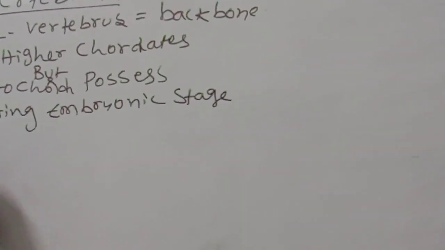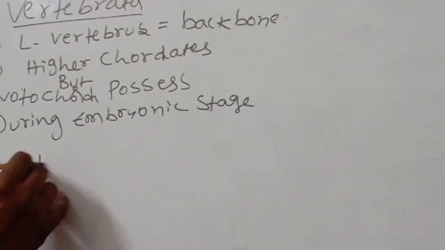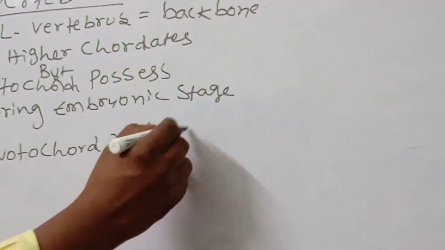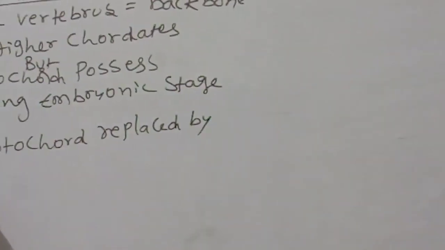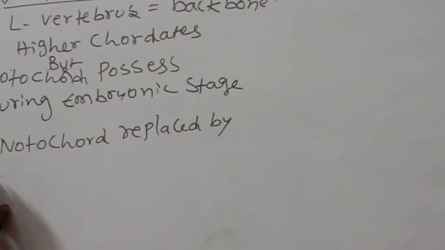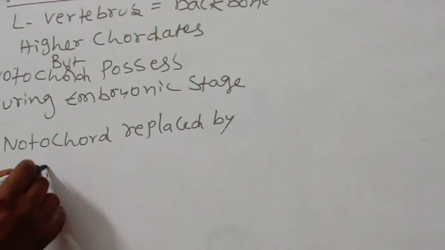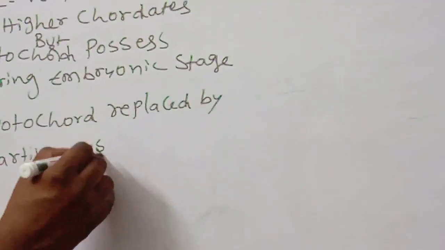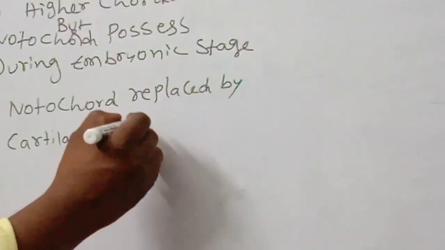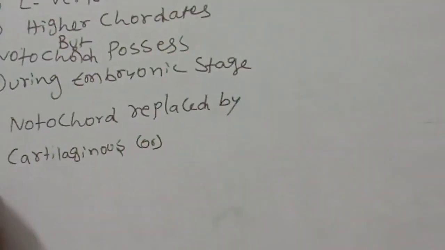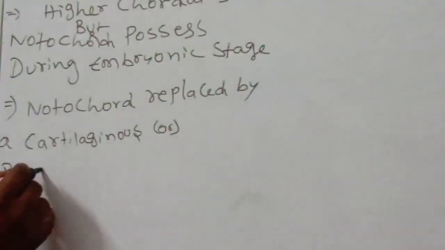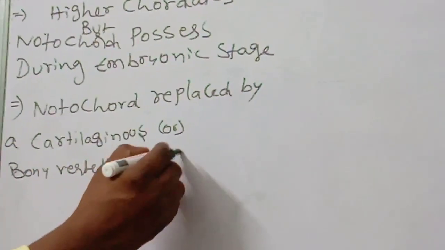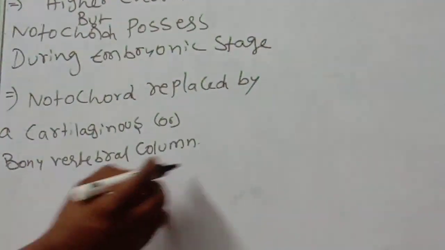Later, as you know very well, it is converted into the vertebral column. So what is that? The notochord is replaced by a cartilaginous and bony vertebral column in the adult.